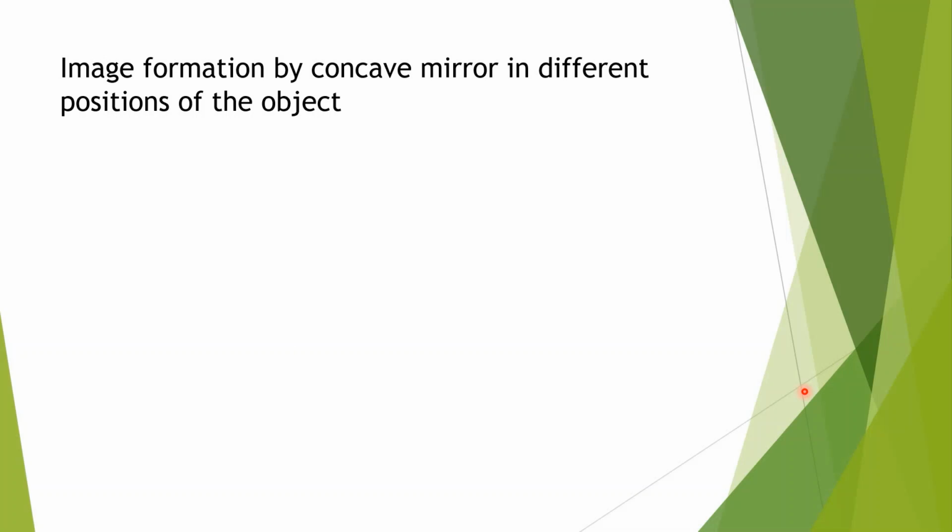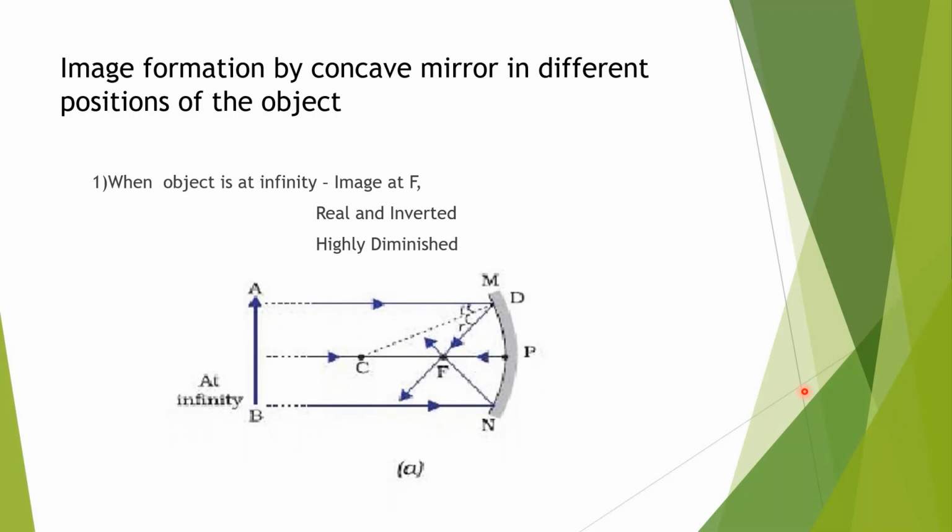Now, image formation by a concave mirror for different positions of the object. When the object is placed at different positions, the image will be obtained at different positions. Suppose the object is placed at infinity, in that case the image will be formed at F. The nature of the image will be real and inverted. Size: it is highly diminished.